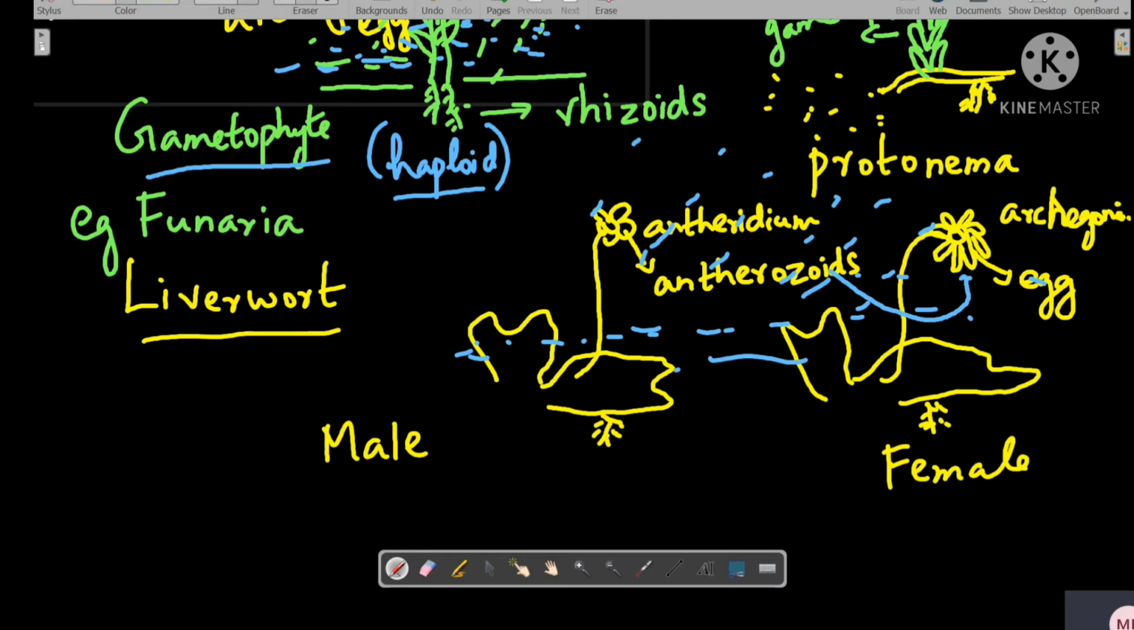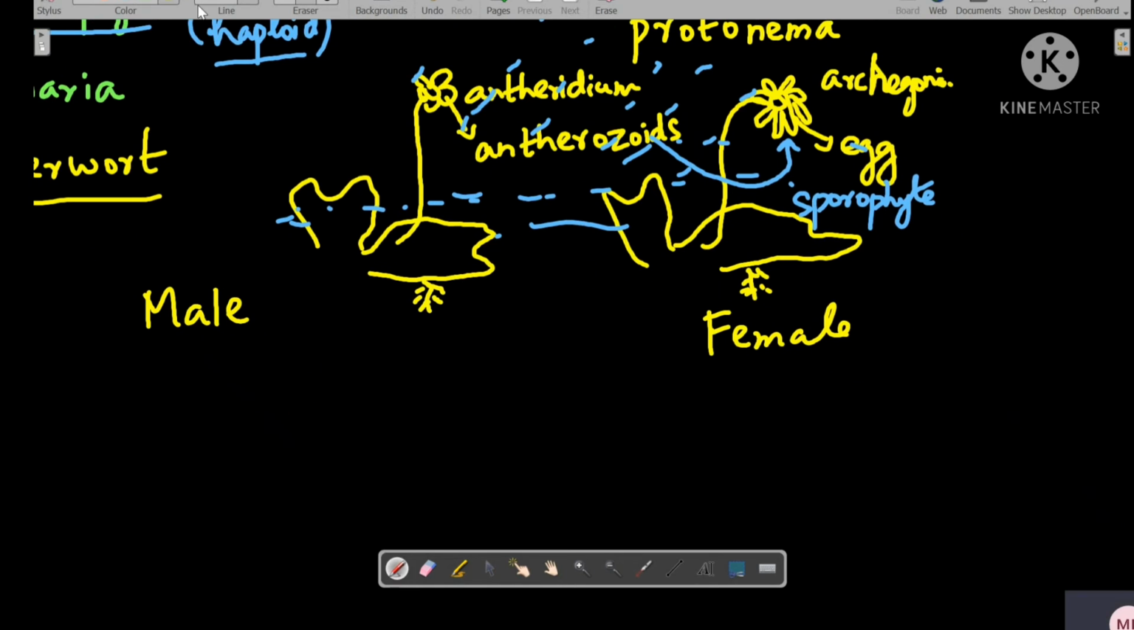is present inside the archegonium. Later, the archegonium tip will turn out to be the sporophyte. So this part that was previously the archegoniophore, or the one which bears the archegonium, will become the sporophyte. They will be called the sporophyte after fertilization. So when they become the sporophyte,